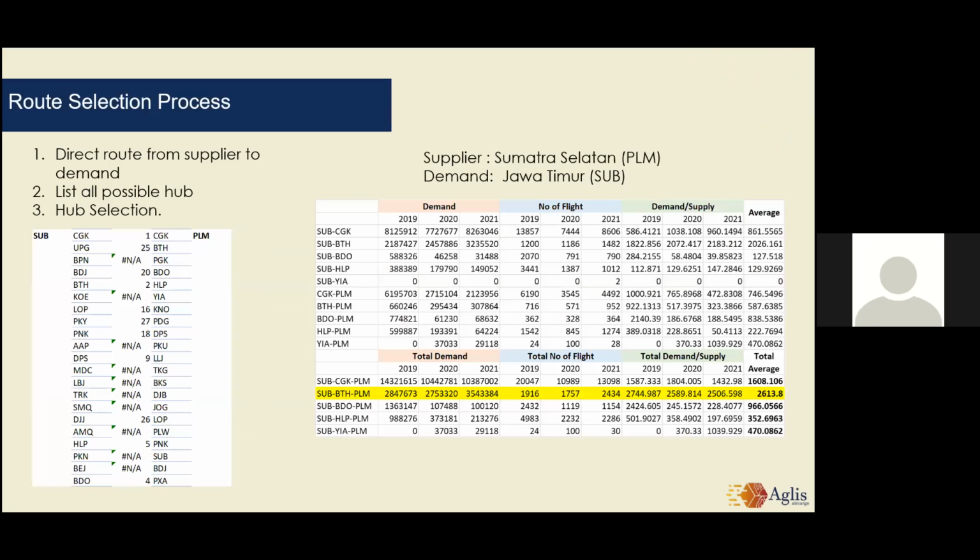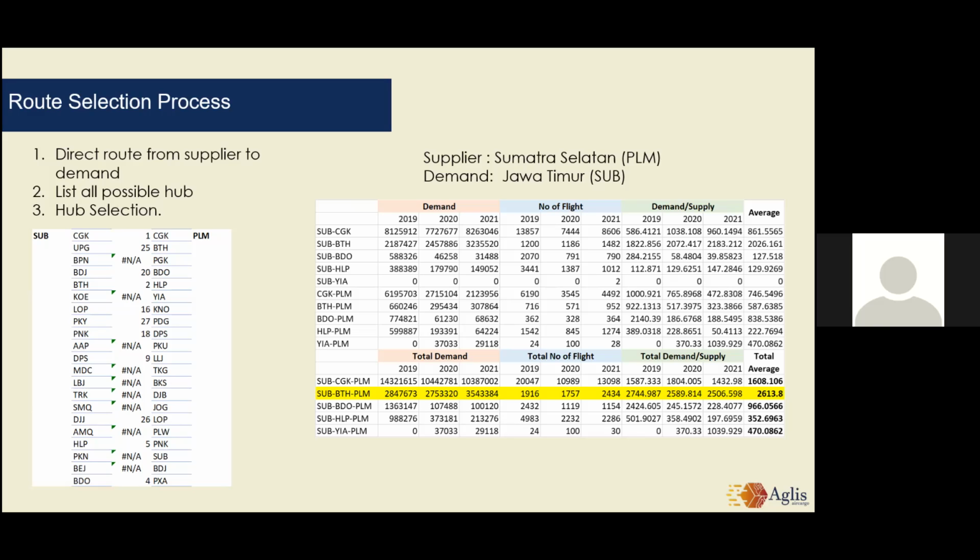So here, I will explain about the route selection process. Typically there are 3 main steps. So first, the direct route from supplier to demand. Here we can see, for example, from Sumatera Selatan to Jawa Timur, we will have a direct flight because it's our company value. We want to make a service with a direct flight, so the cost won't be too much.